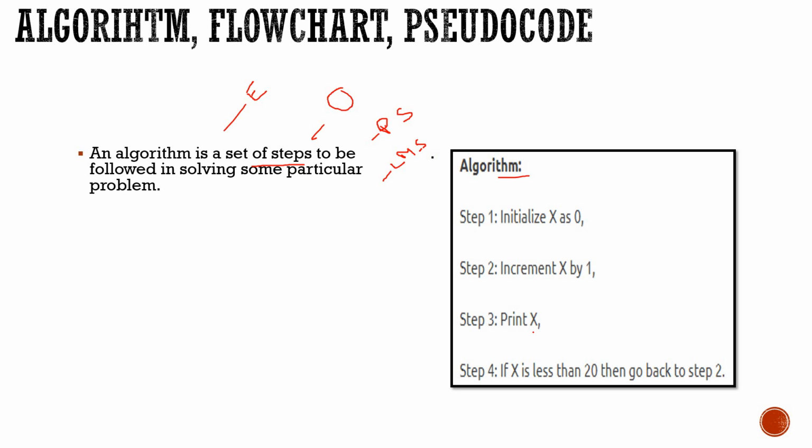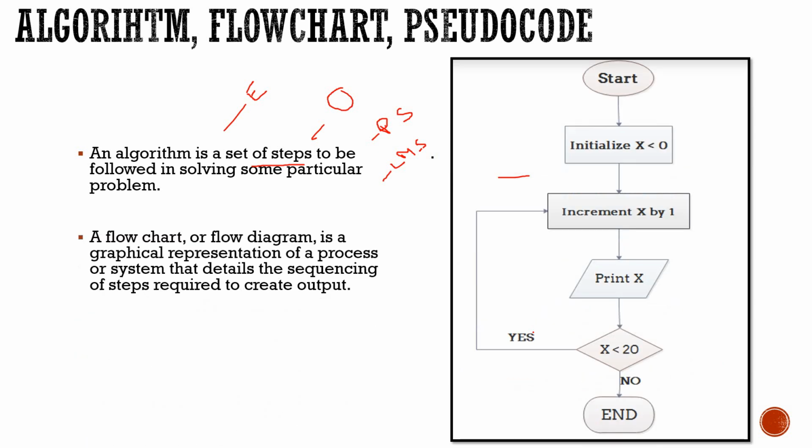Okay. Now our next term is flowchart. What is a flowchart? A flowchart is a graphical representation of a process or system that details the sequencing of steps required to create an output. Basically, you want to create an output of a process or a system, so the steps involved in it are sequentially arranged with the help of a graphical representation. Then that representation is known as a flowchart.